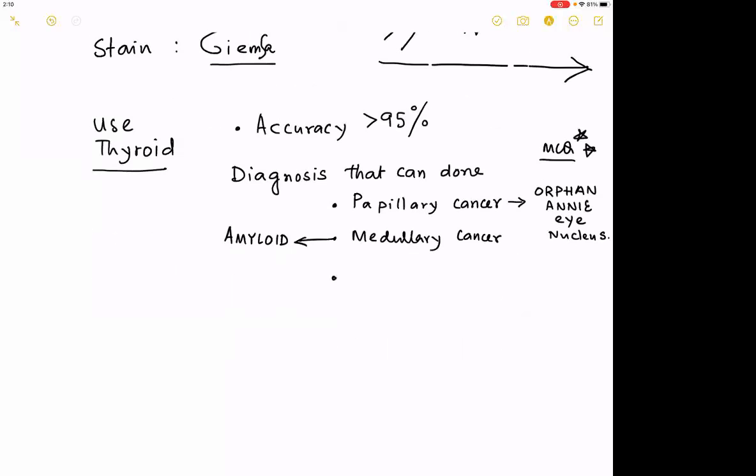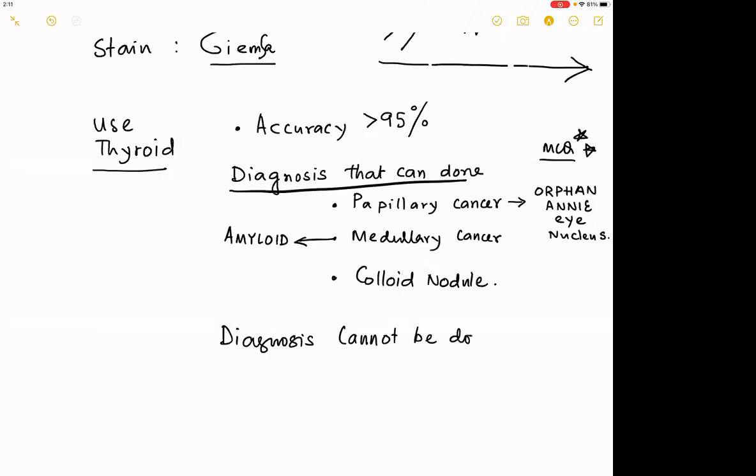Number 3, a colloid nodule. By this time you know what is a colloid nodule. We'll talk about this again later. Okay, so diagnosis that can be done. Diagnosis that cannot be done. नहीं कर सकते हम लोग.